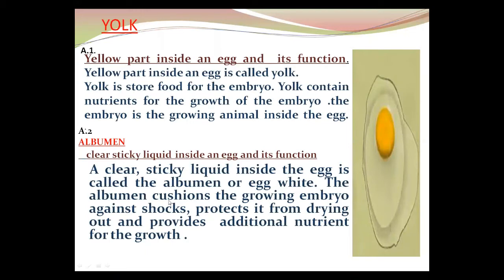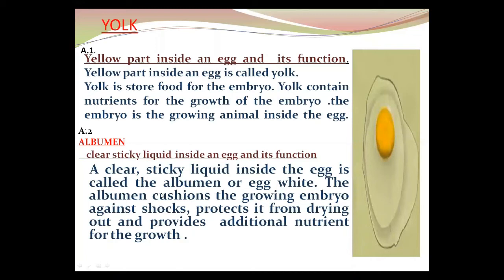The albumin cushions, meaning protects, the growing embryo against shock, protects it from drying out, and provides additional nutrients for the growth of the embryo. Albumin is just like a cushion.